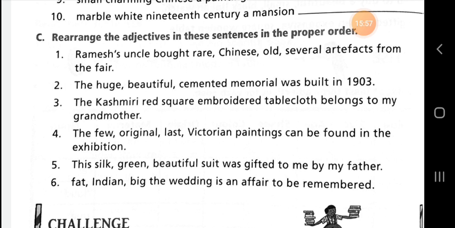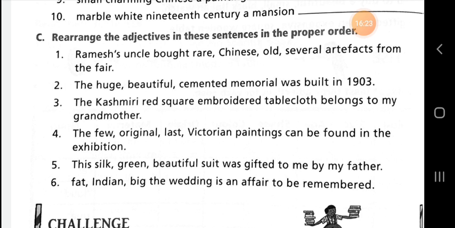This beautiful green silk suit was gifted to me by my father. This is the correct order.